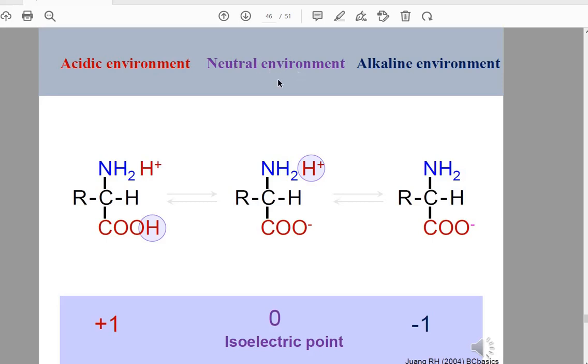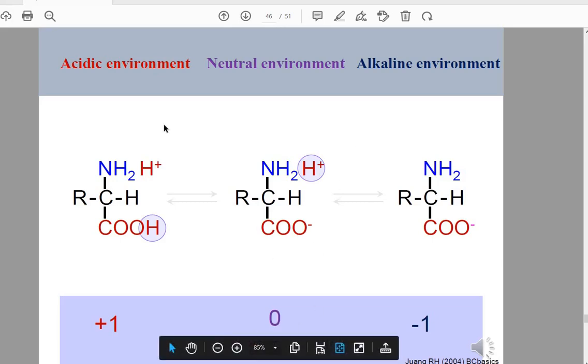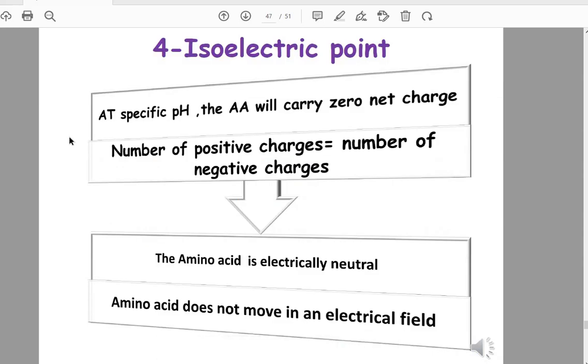In neutral environment, the amino acid will carry both positive and negative charge, which are equal, and it will be neutral, and this is called the isoelectric point. Isoelectric point. What is the meaning of isoelectric point?